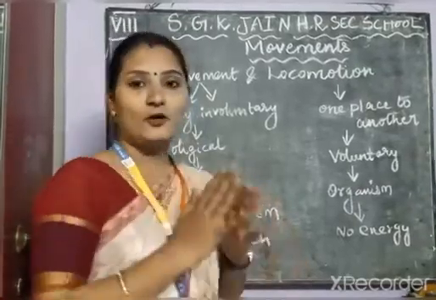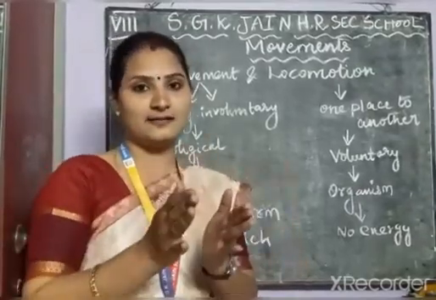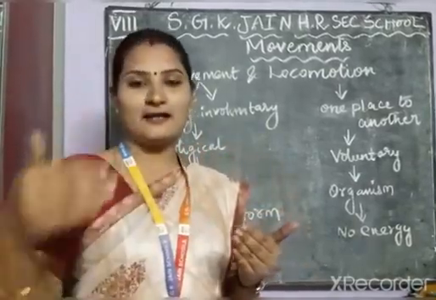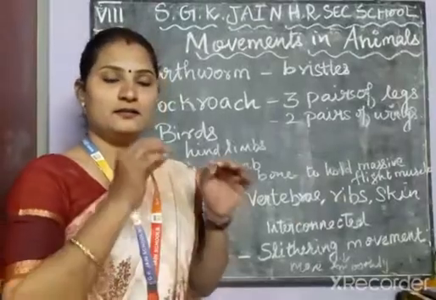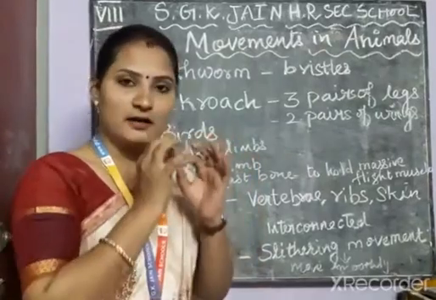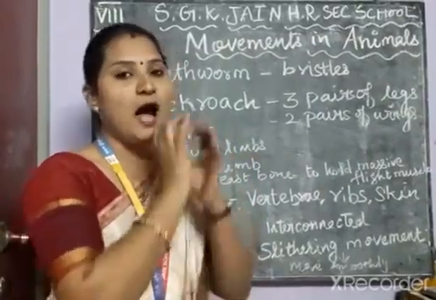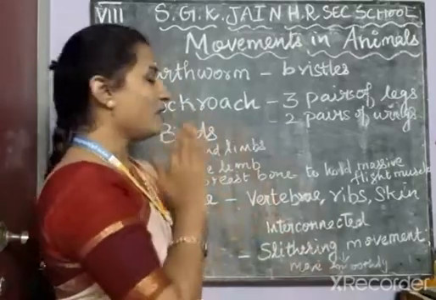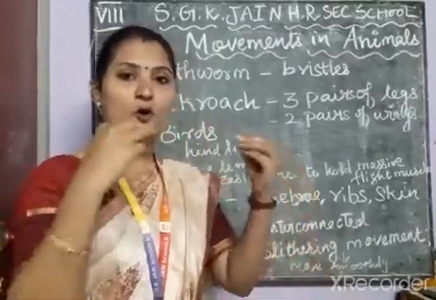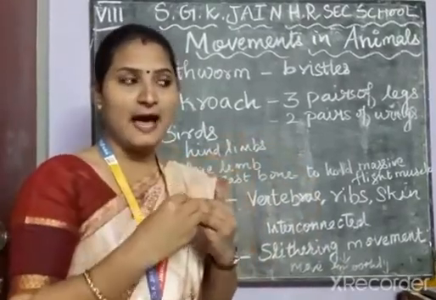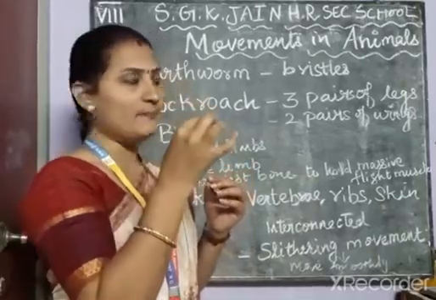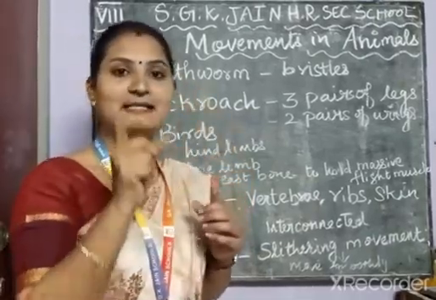Next, we are going to see how movement takes place in different kinds of animals. Now we are going to see the locomotion of the earthworm, how the earthworm moves from one place to another. The body of the earthworm is made up of many rings end to end, and also of muscles, and you can see many bristles under their body. Those bristles are called setae.